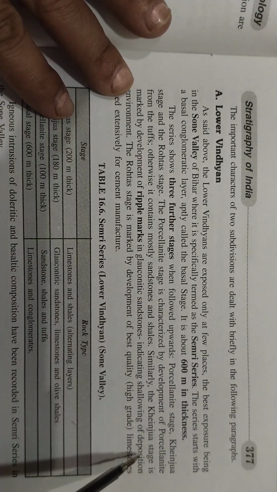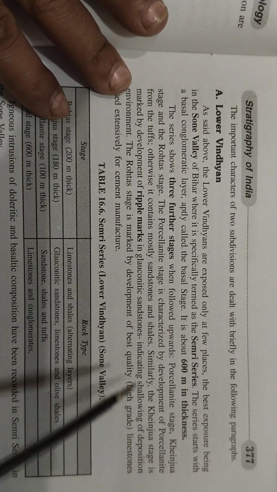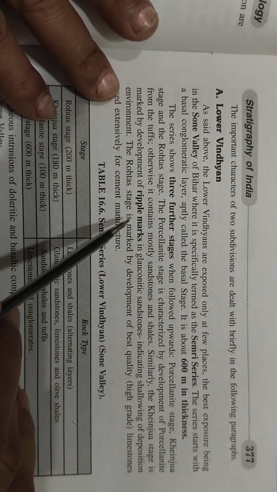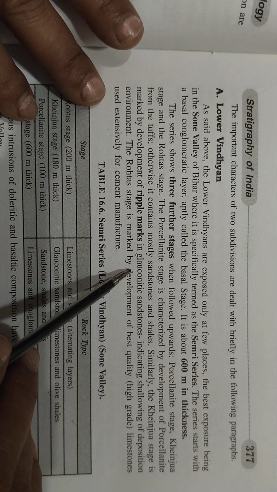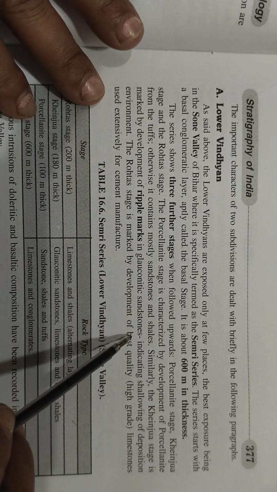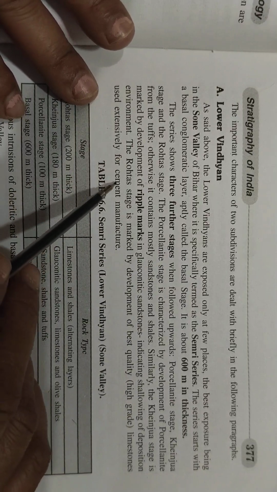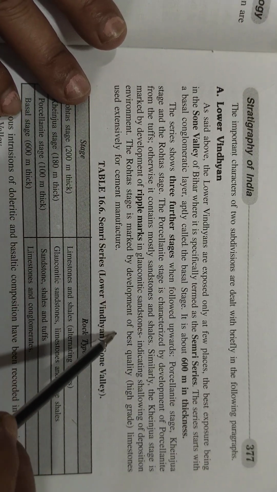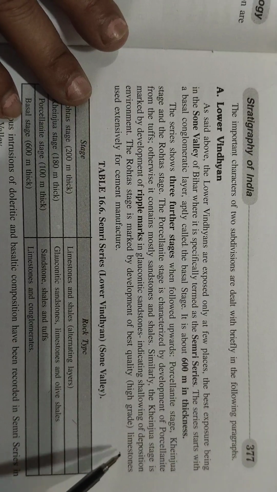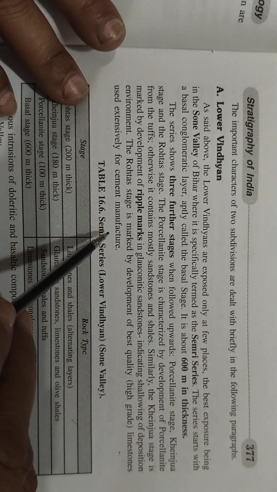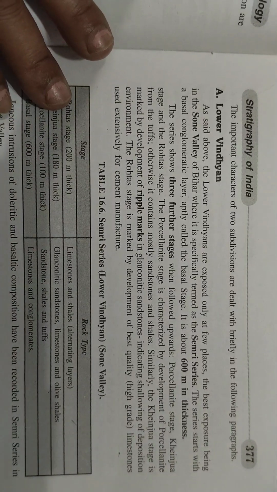Similarly, the Kheinjua stage is marked by development of ripple marks in glauconitic sandstones, indicating shallowness of the depositional environment. The Rohtas stage is marked by development of the best quality high grade limestone, used extensively for cement manufacture.